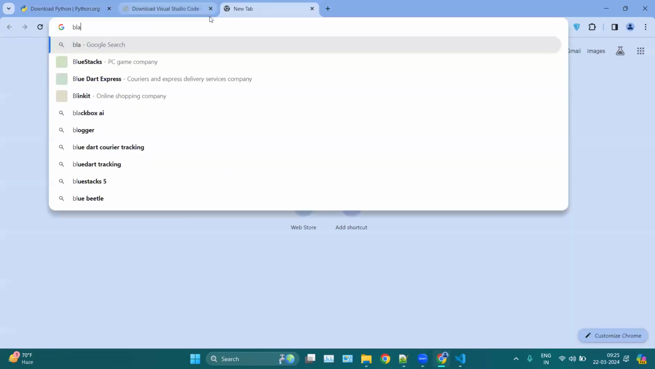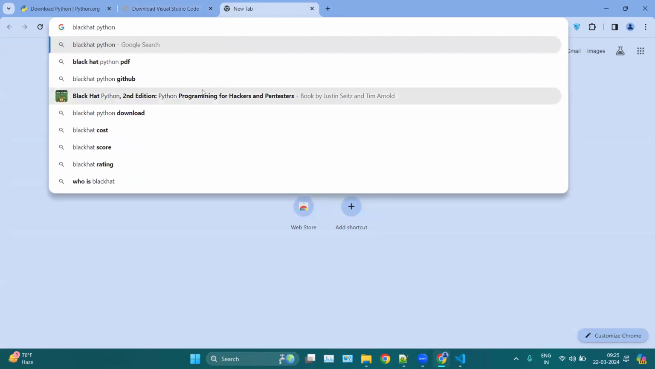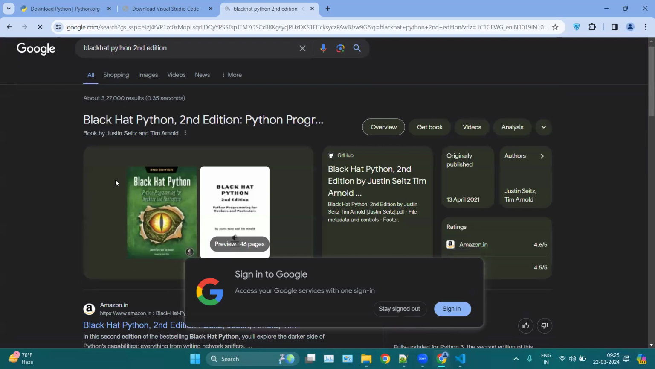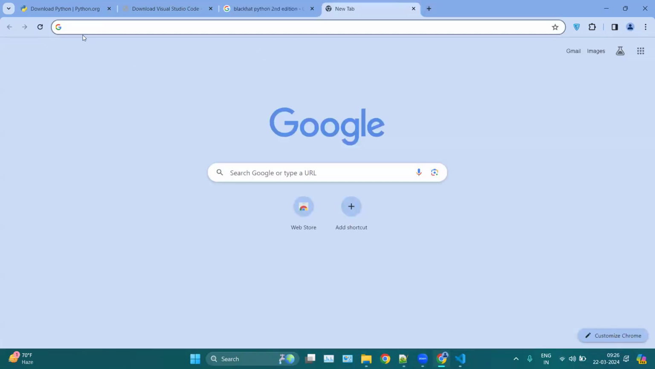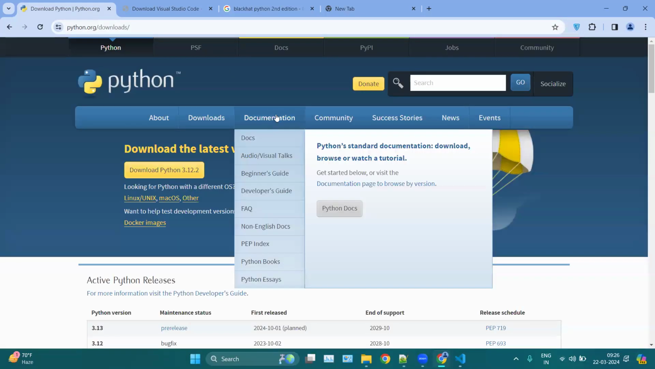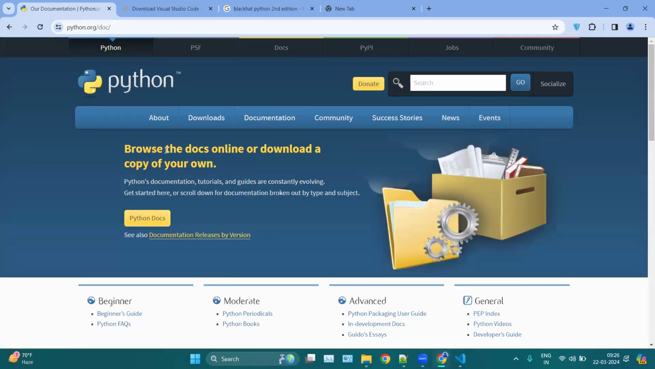Okay, we have this book here, Black Hat Python. This is especially for cybersecurity. So you can choose your domain and start studying that book. Don't go for any book for Python core. If you want to, you can go for the Python documentation. For example, you can go to the documentation for Python.